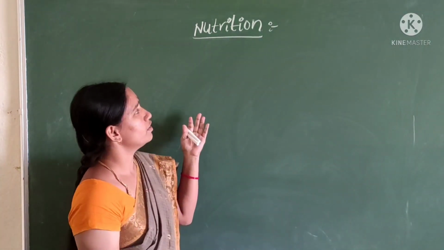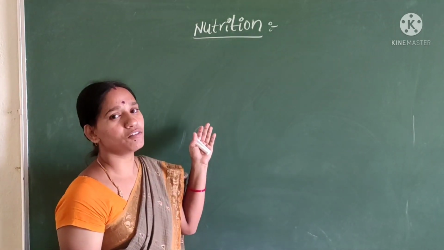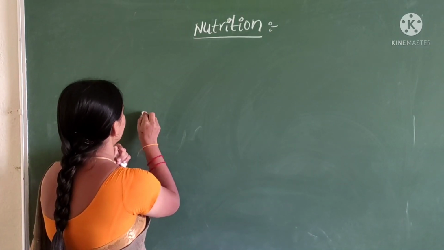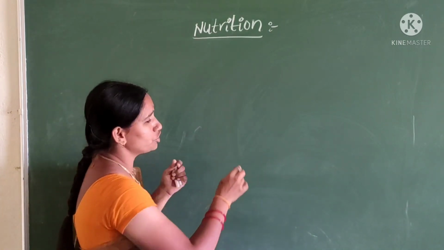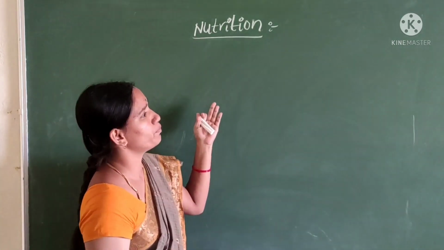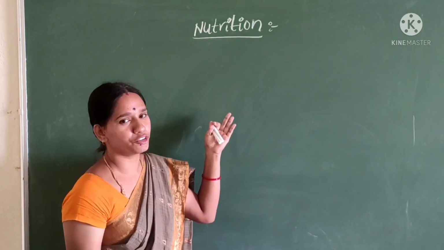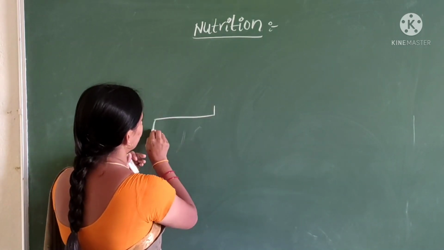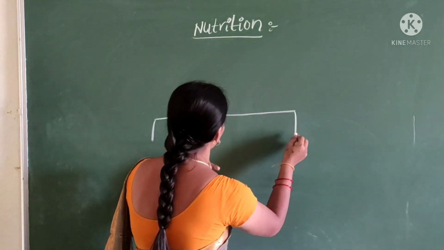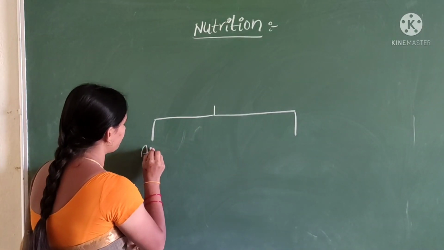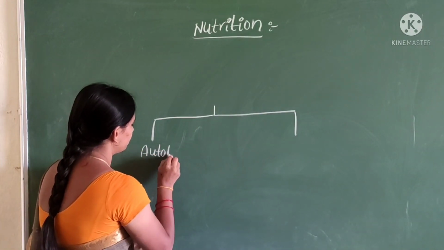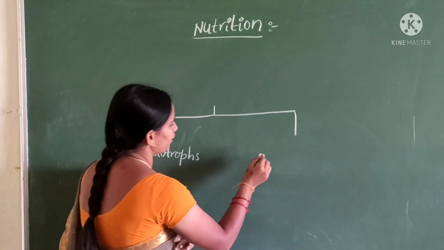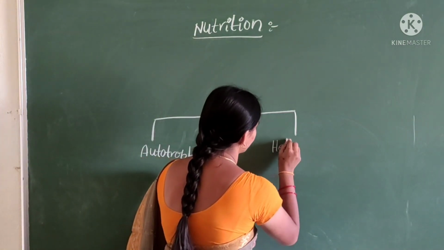Here see children, next, modes of nutrition. Based on how living beings obtain food, nutrition is of two types. One is autotrophs. Second one is heterotrophs.